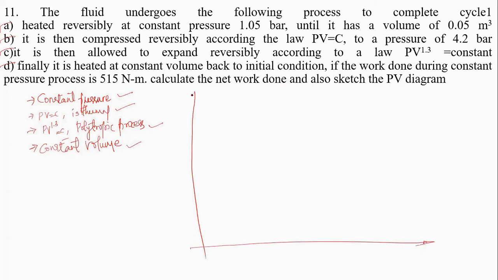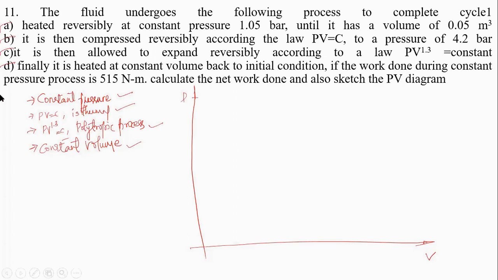Let me write a beautiful PV diagram, that is P and this is V here. First one, constant pressure. Whether it is an expansion or a compression, I have to identify. Heated reversibly at constant pressure 1.05 bar.